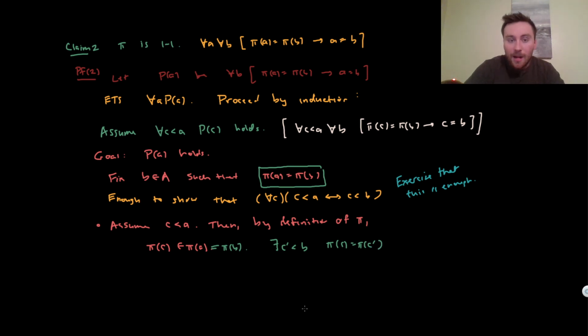Now what we can do is appeal to the induction hypothesis. C, by assumption, is less than A. And so that means the one-to-oneness of pi holds for C. So we have that pi of C is equal to pi of C prime. By this claim over here, what has to be the case is that C is equal to C prime. So this is going to be by induction.